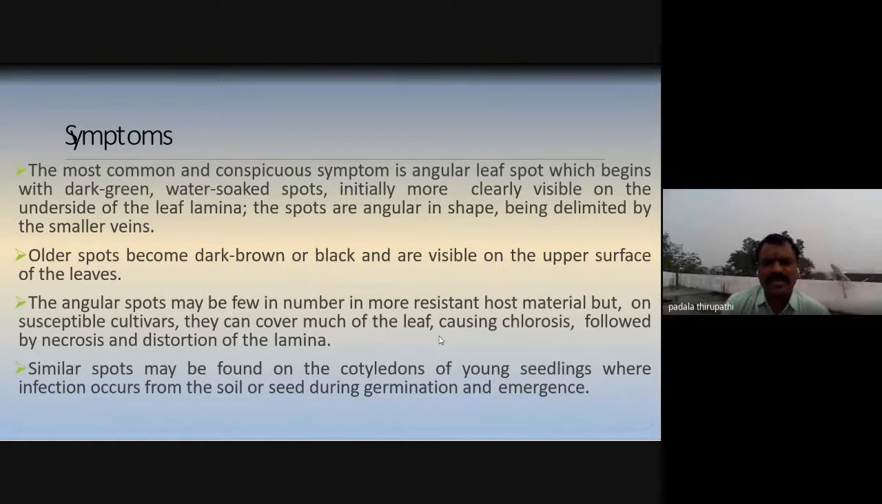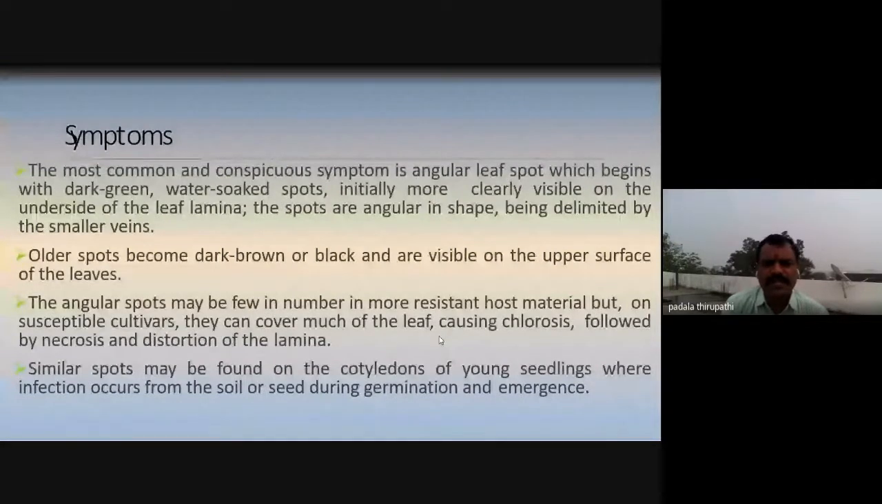And necrosis means the tissue is affected. Whenever we take a section through the middle part of the leaf lamina, we observe the mesophyll cells, which contain green parenchymatous tissue. When that tissue dies and decays, we call it necrosis, along with the distortion of the leaf lamina. So these symptoms we observe in the angular leaf spot of cotton.